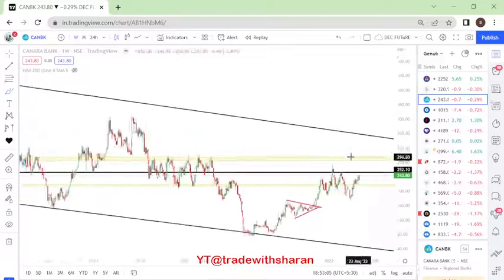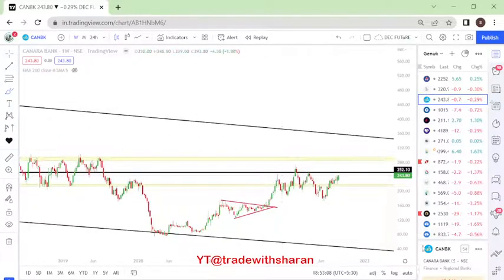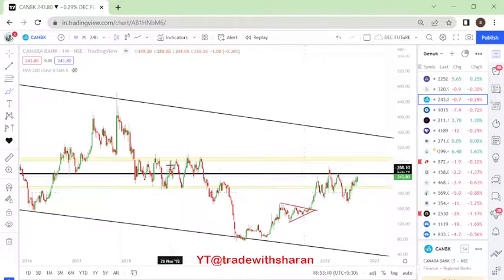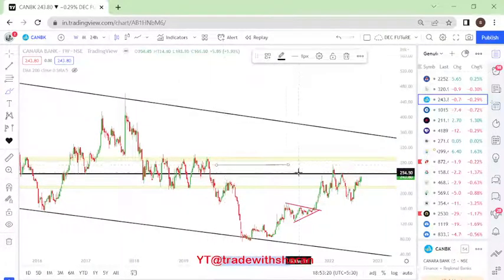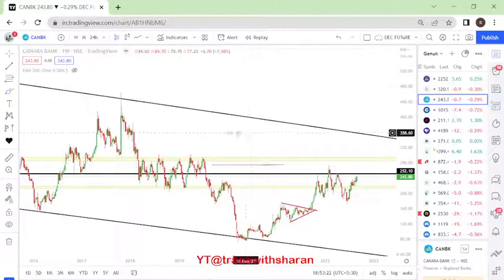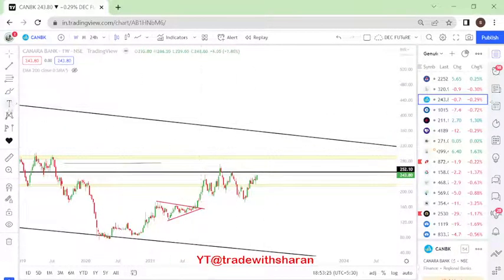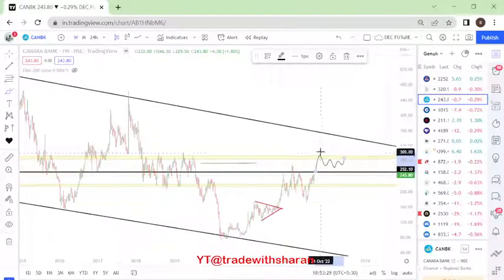Now we'll have a look at what is happening in the daily time frame to weekly time frame, right? So here, this particular zone, 300 levels, was an important level because look at this, it formed a double top. When it broke it, it took a couple of times of resistance at 290 levels, right? So there will be a lot of action happening around this level. So tomorrow when prices come to this level, there is a chance that prices will react, right?